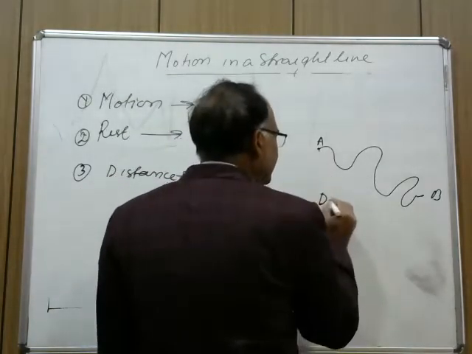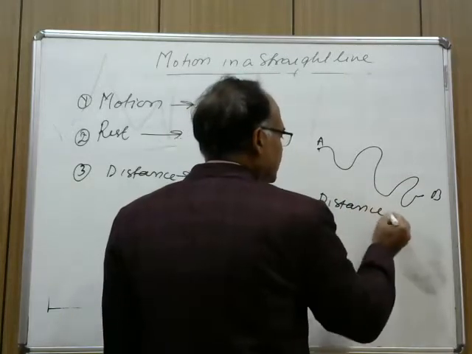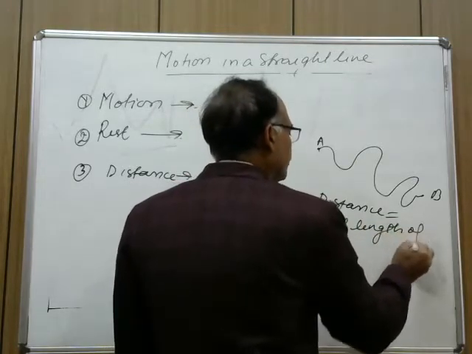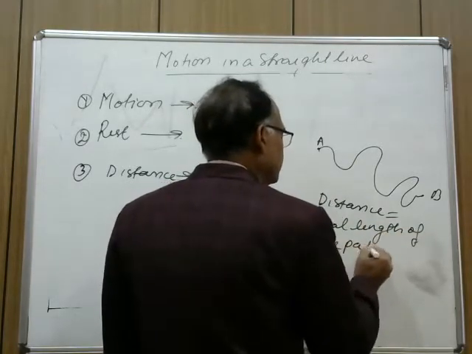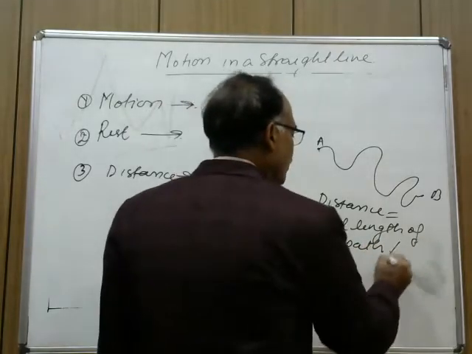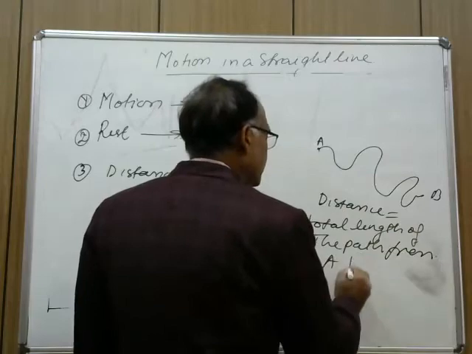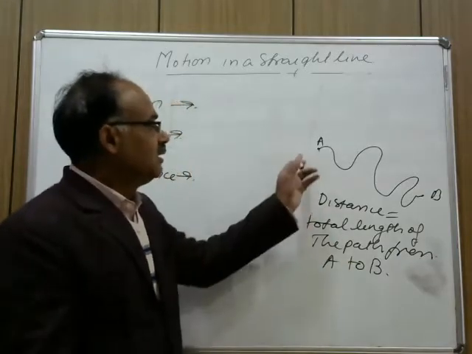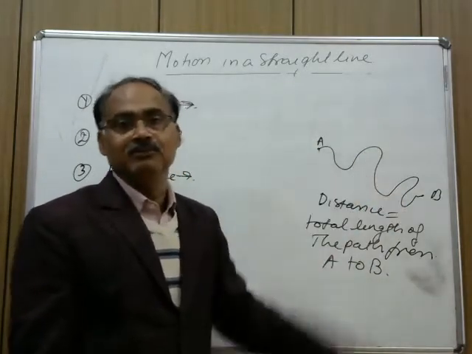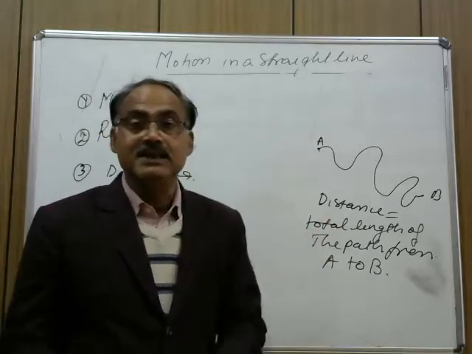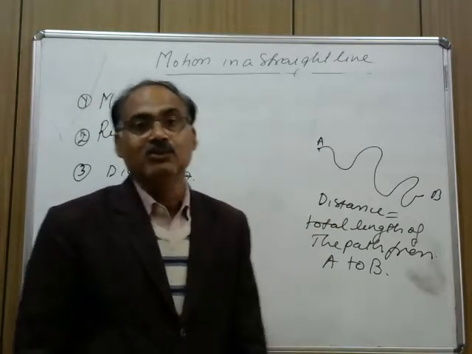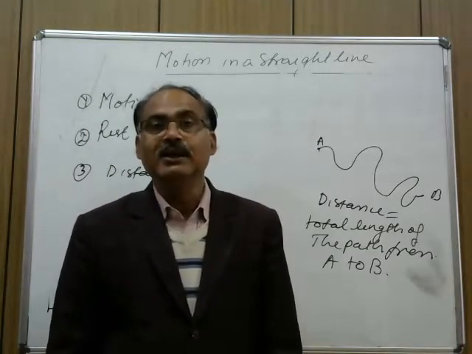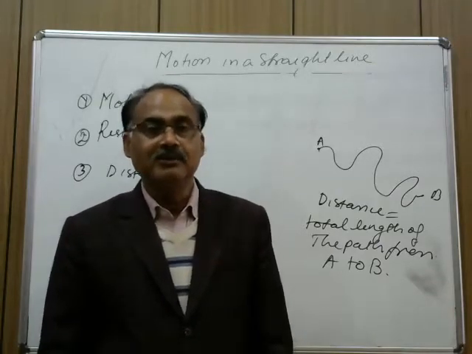So distance is equal to the total length of the path from A to B. It means the measurement of the total length of the path from A to B is called the distance traveled by the body. And it is a scalar quantity since it does not have the sense of direction. It has only magnitude.